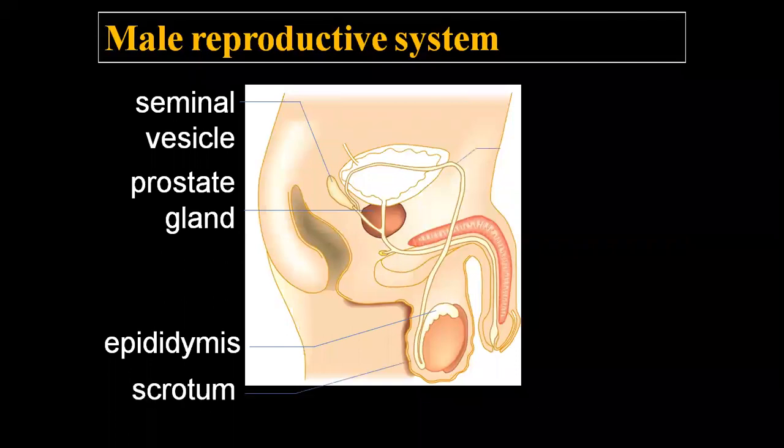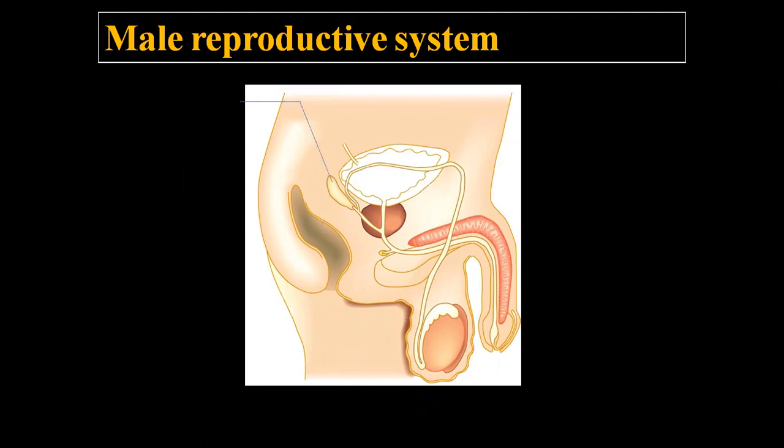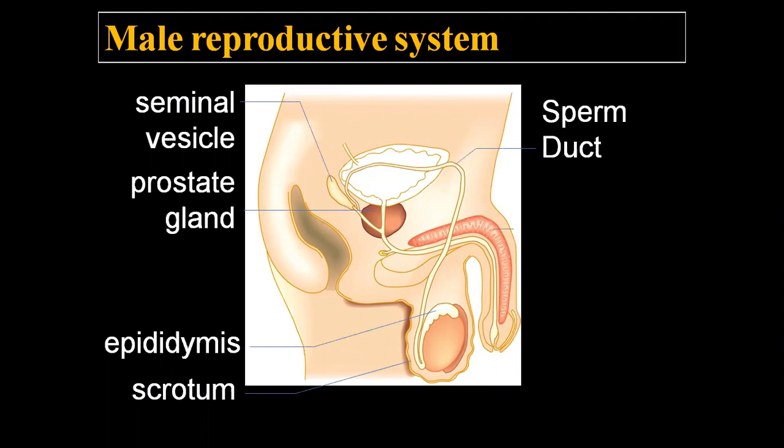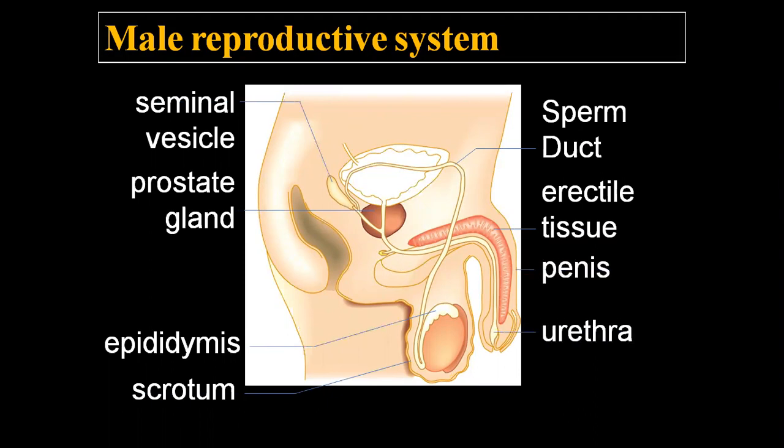These are the main parts of the male reproductive system. So these are the glands: seminal vesicle gland, prostate gland, epididymis, scrotum, sperm duct, erectile tissue, penis, urethra, and testes. So let me discuss first of all testes.